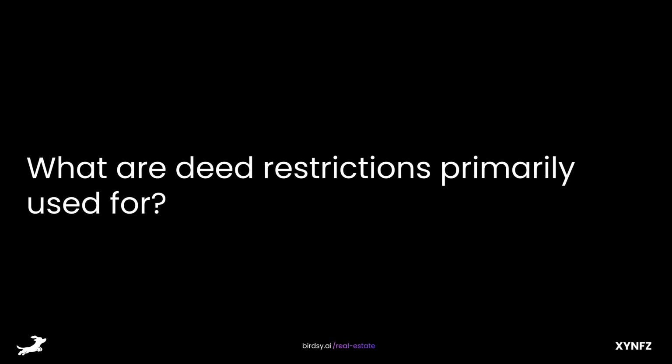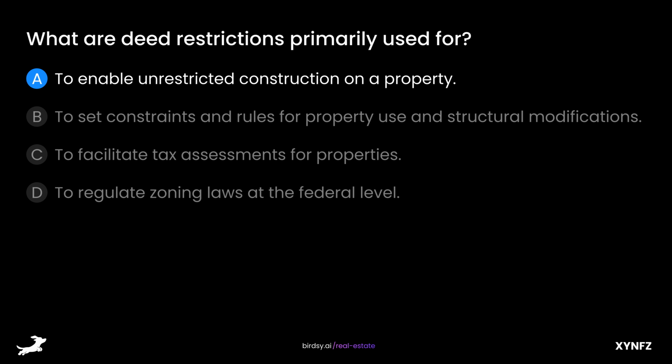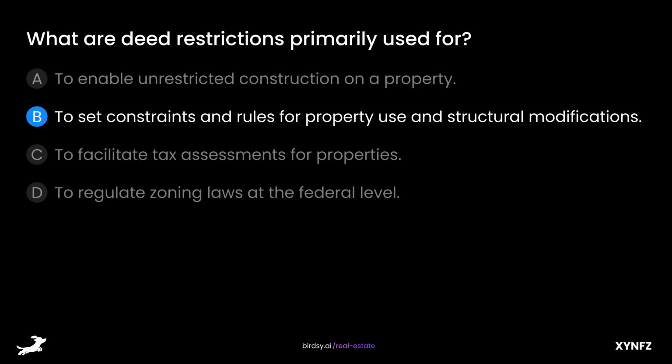What are deed restrictions primarily used for? Is it A, to enable unrestricted construction on a property? B, to set constraints and rules for property use and structural modifications? C, to facilitate tax assessments for properties? Or D, to regulate zoning laws at the federal level?